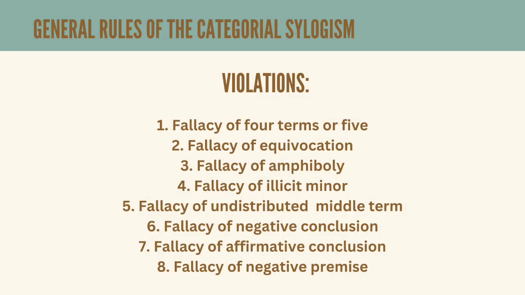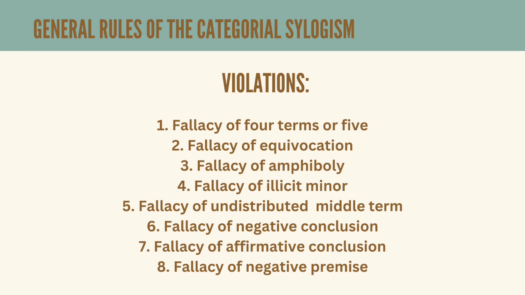Next are the violations. First is the fallacy of four terms or five. It occurs if there are actually four terms in the syllogism and there is no middle term that serves as a medium of comparison between the minor and the major term. Second is the fallacy of equivocation. This is committed when the term applied in one premise has a different meaning as applied in the other proposition in the syllogism. The third one is the fallacy of amphiboly.